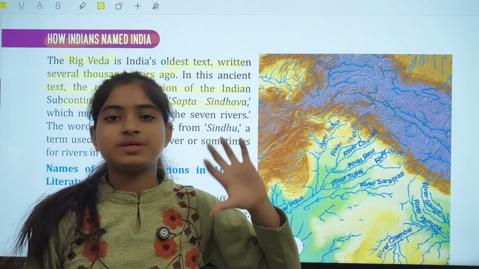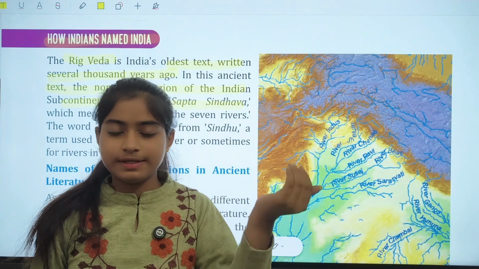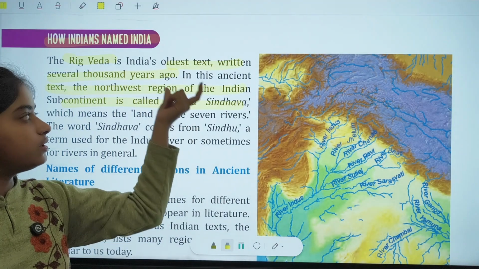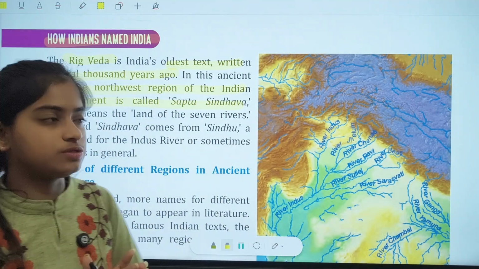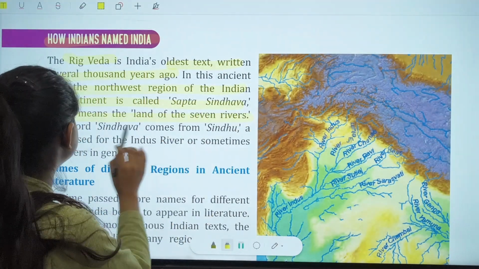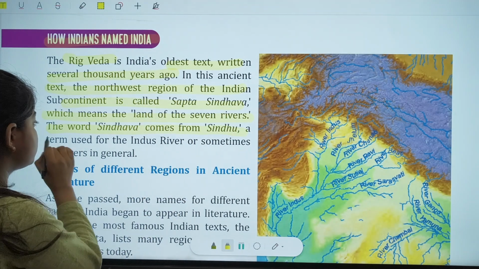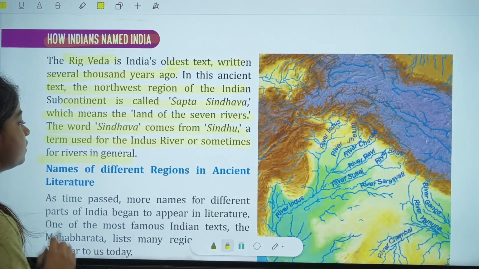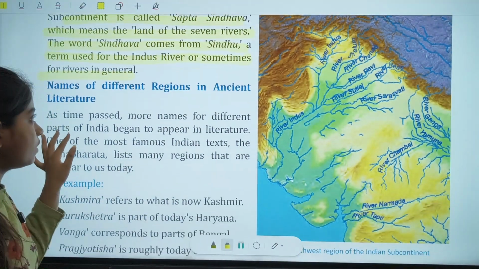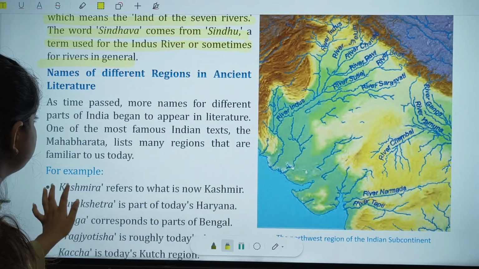Sapta Sindhava is basically the Indus River, which is carrying seven tributaries with it. That particular term is known as Sapta Sindhava according to historical texts, which means the land of seven rivers. The word Sindhava comes from Sindhu, a term used for the Indus River or rivers in general. Sindhu is a Sanskrit word. Now, names of different regions in ancient literature.